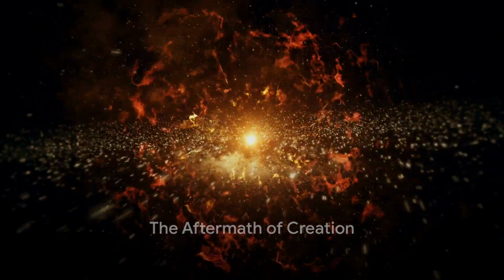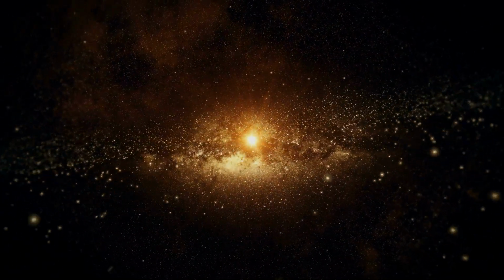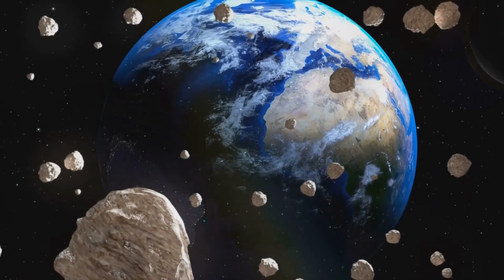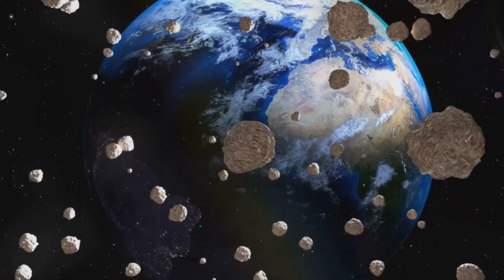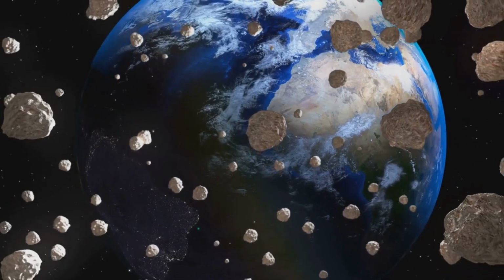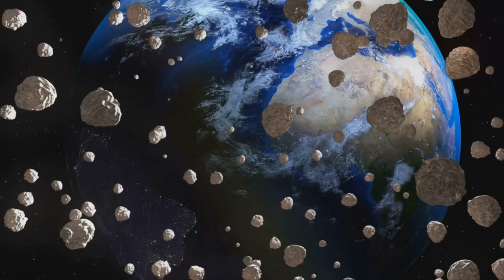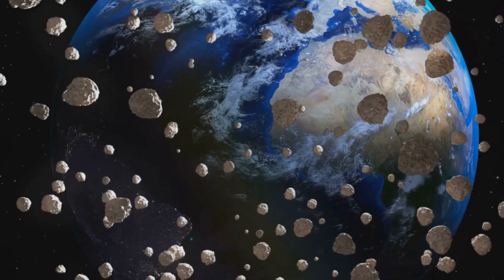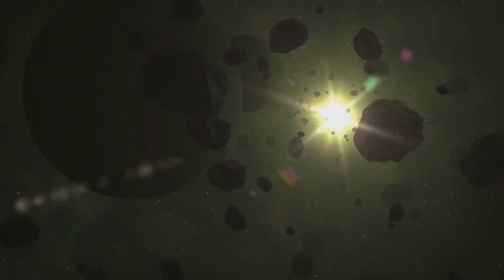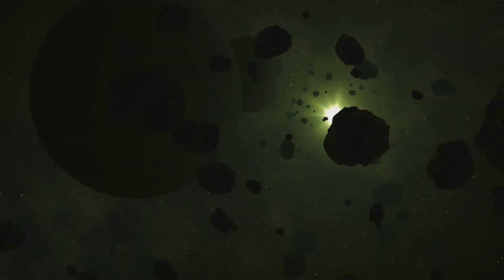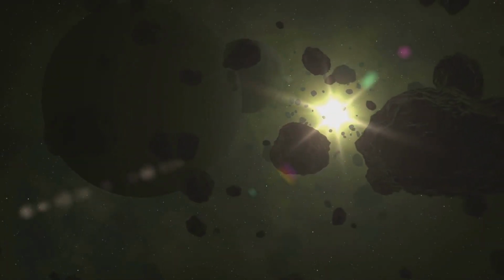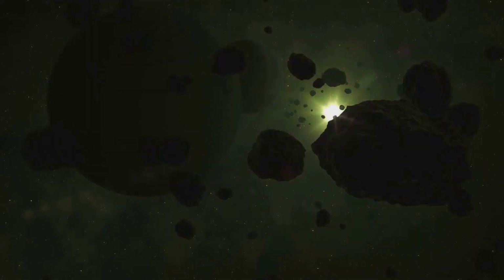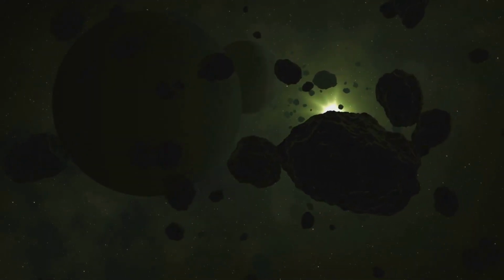The birth of our solar system was not a peaceful process. It was marked by collisions and explosions. Let's dive deeper into a period known as the Late Heavy Bombardment. This was no ordinary rain, but a cosmic shower of asteroids and comets that lasted for a staggering 400 million years. Imagine, if you will, a time when the inner planets, including our own Earth, were ceaselessly bombarded, their surfaces shaped and reshaped by these celestial projectiles. These violent impacts left behind craters and basins, some of which we can still see today on our moon's surface.